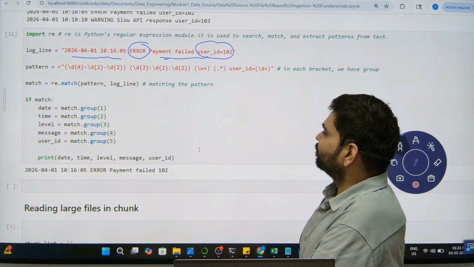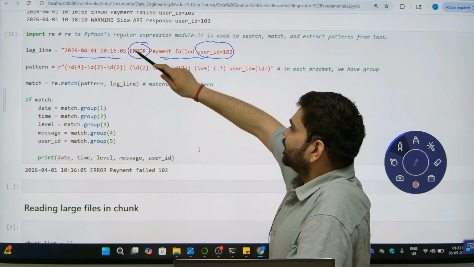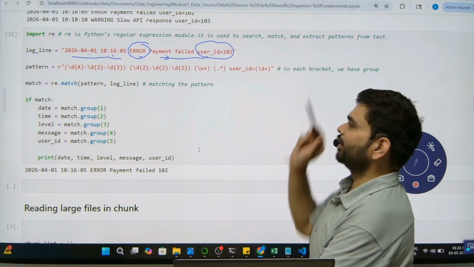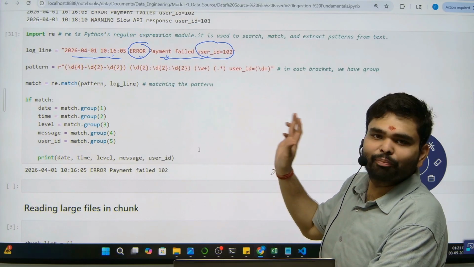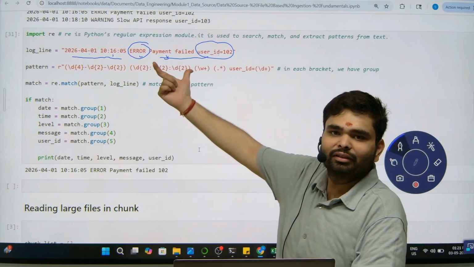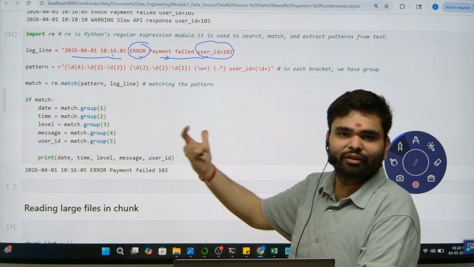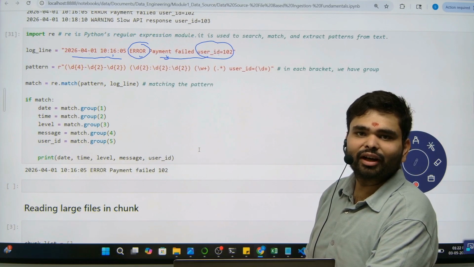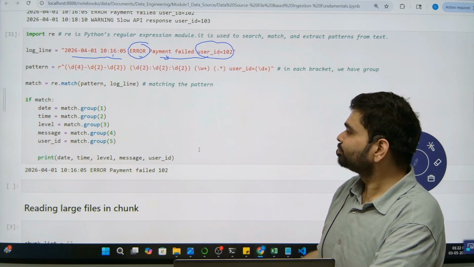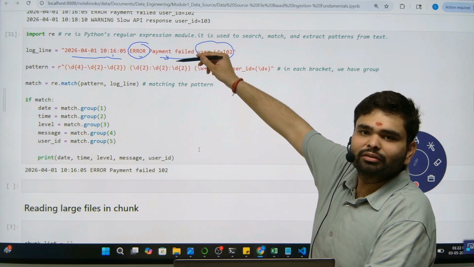So we have almost 5 parameters. First is the date, then the time, then the level, then the message, and after the message the user ID. These 5 important attributes are stored in this line, and there can be hundreds of lines in the log file. You have to store this somewhere to understand whether a process is successful or what happens to your process. To understand this, you have to store this log file.